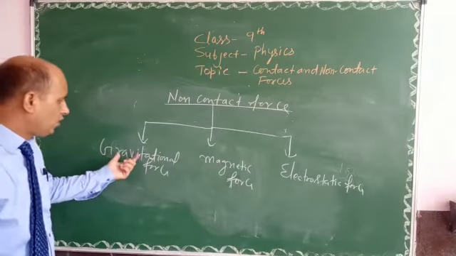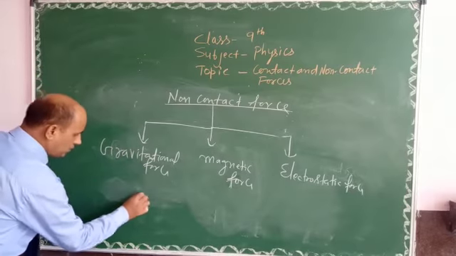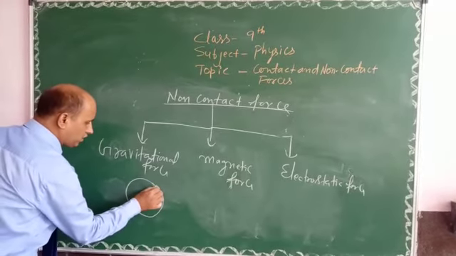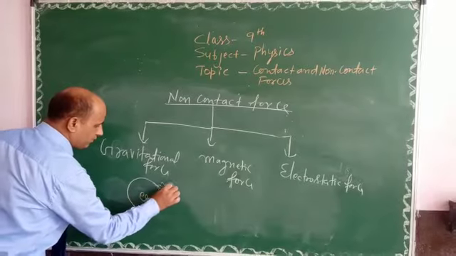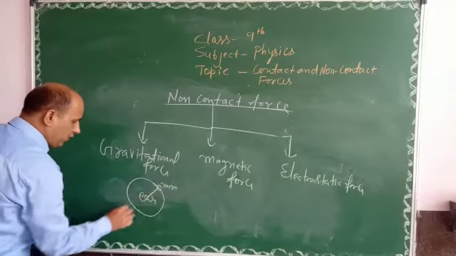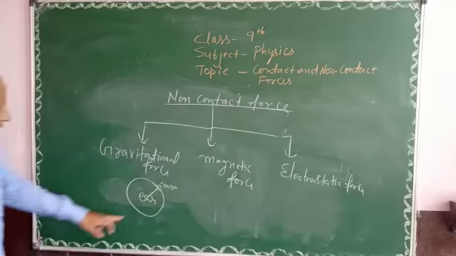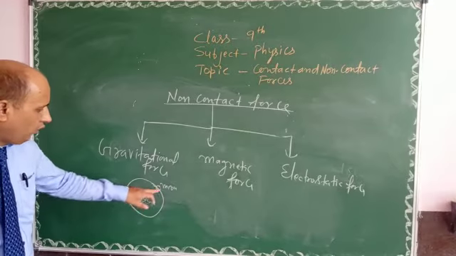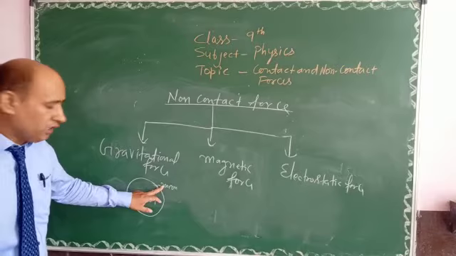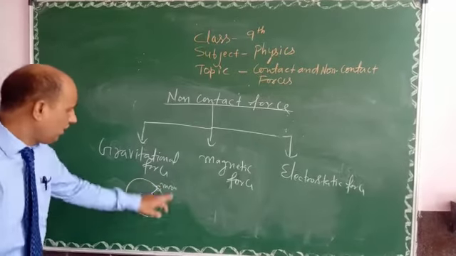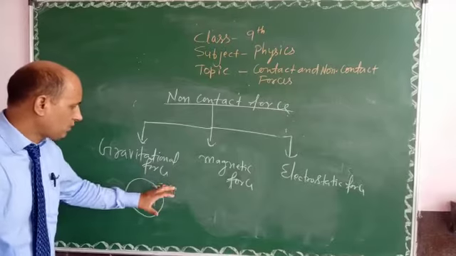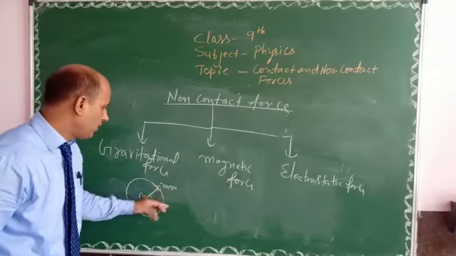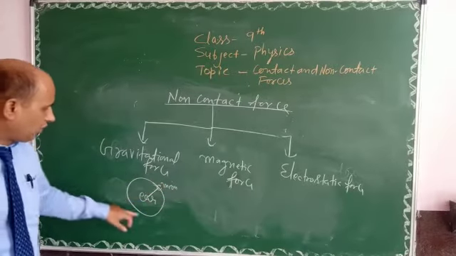Gravitational force. Suppose Earth is here and Moon is revolving around it in its orbit, so there is a force of attraction between Moon and Earth. Without touching, Moon is far away from the Earth, but there is a force of attraction between them, due to which Moon is revolving in the Earth's orbit. Equal force is applied by the Earth and the Moon. Due to that force of attraction, Moon is revolving around the Earth.